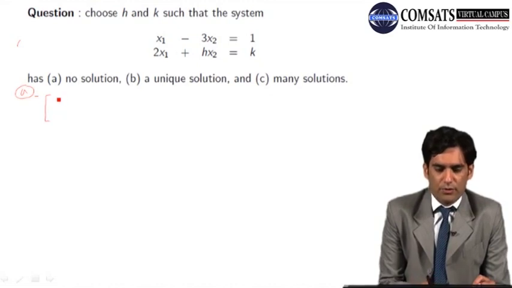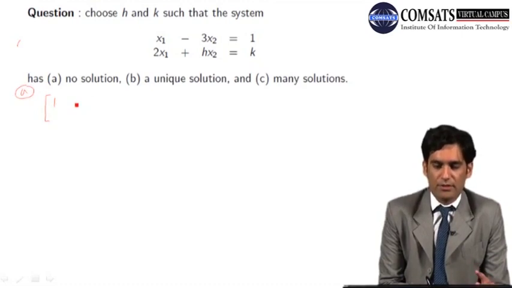The first row corresponds to the first equation, and the first entry will be 1, because in the first equation the variable x1 has coefficient 1. That's why I write here 1. Then minus 3. Why do I write minus 3?